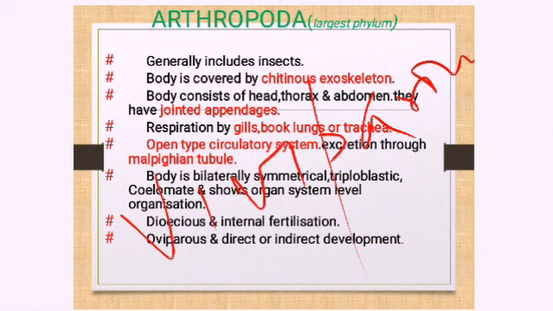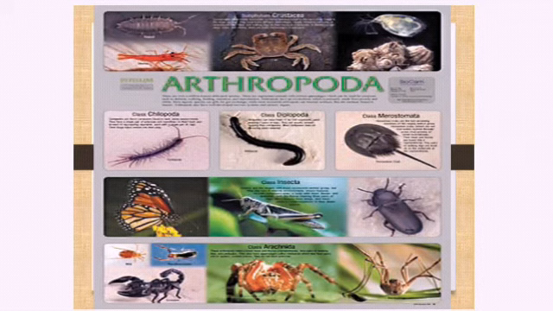In oviparous animals, the egg is laid and the mother sits on the egg for a long duration, like birds, as you would have seen. They sit on the egg, take care of it, give warmth, and the egg hatches and the baby comes out. If the eggs are not laid and all the development takes place inside the body of the female, and then the organism comes out directly, it is viviparous. In humans also it is viviparous. So these are two new terms you are learning. Then you can find direct or indirect development. In some insects it is direct, in cockroaches it is indirect. Like that, different sorts of development can be seen.